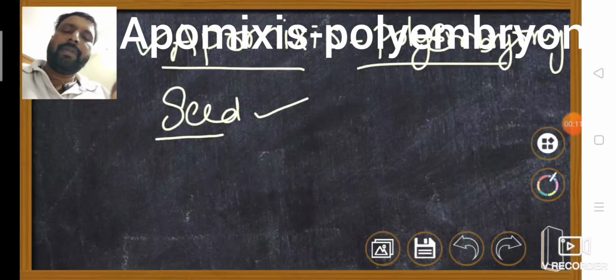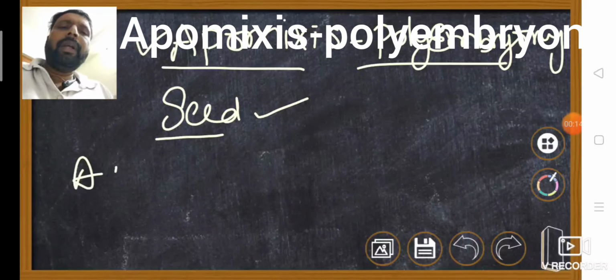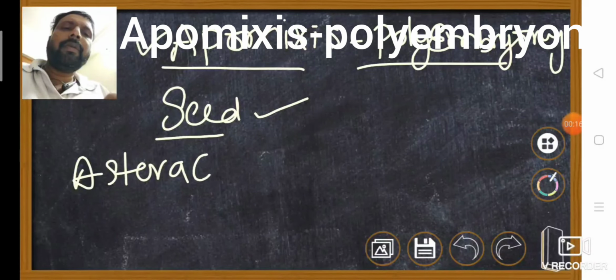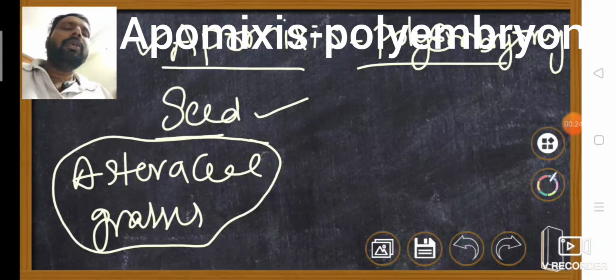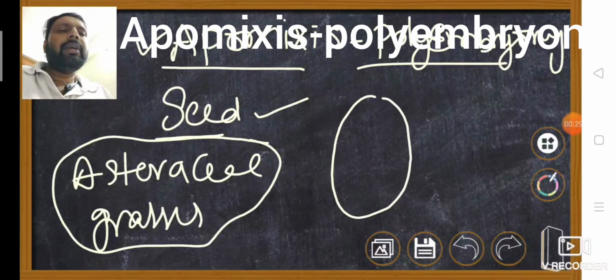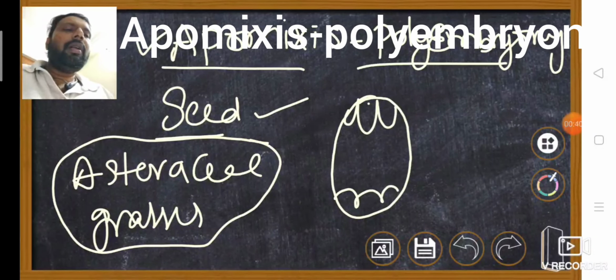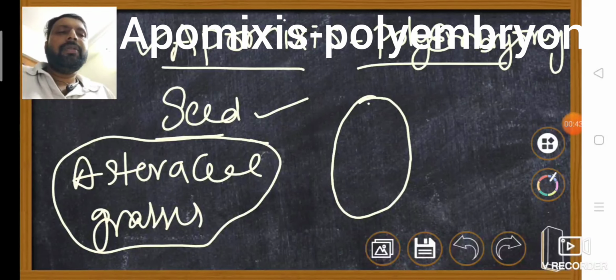For example, in Asteraceae family members, and in some of the grasses, we can observe apomixis. How does apomixis occur? Actually, in the embryo sac, the egg cell, synergids or antipodals are all formed by meiotic division. So here, without meiotic division, the egg cell is forming.